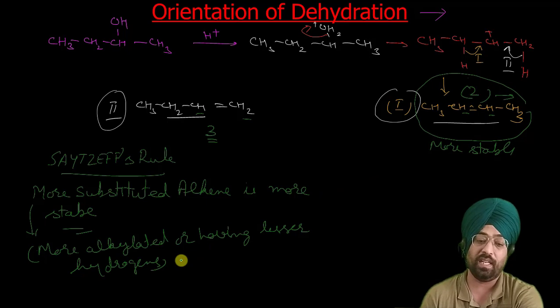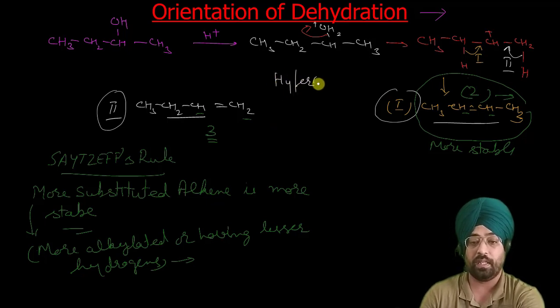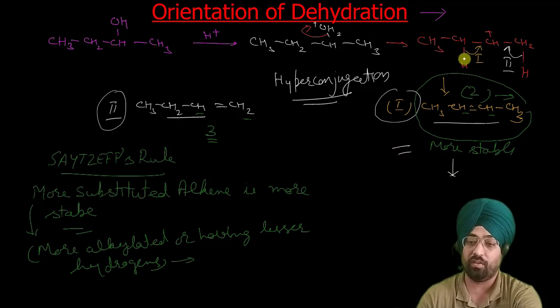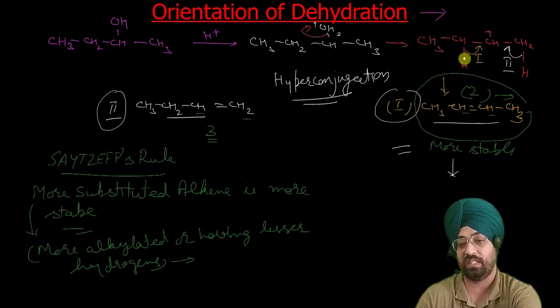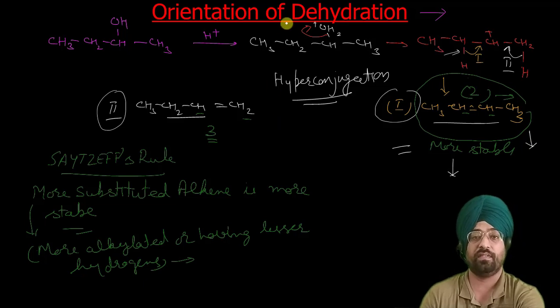So an alkene containing a lesser number of hydrogens is more stable, and the stability of alkenes can be explained on the basis of the phenomenon of hyperconjugation. So the basis for this Saytzeff rule is hyperconjugation. So this alkene is more stable, so this product will be formed. There is equal probability of removing either proton, but removal of this proton gives the more stable alkene. So the stability of the alkene decides the orientation of this dehydration.